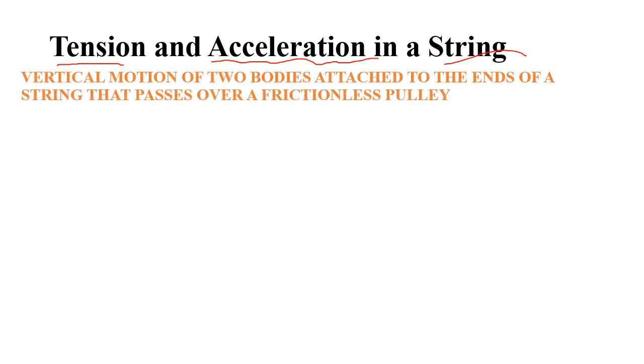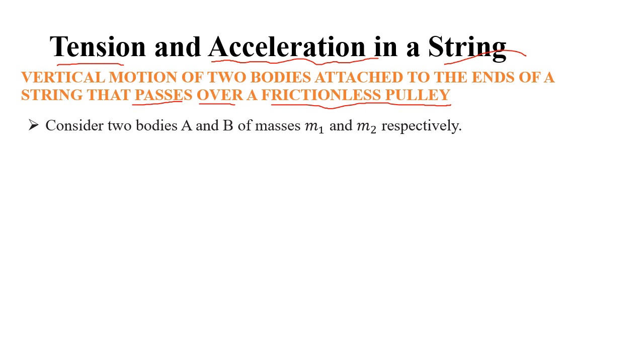So for this, vertical motion of two bodies attached to the ends of a string that passes over a frictionless pulley. Remember, the pulley must be frictionless, and we assume that there is no friction in the pulley. So once again, friction is actually the resistance offered by the pulley to the motion of the string, right?